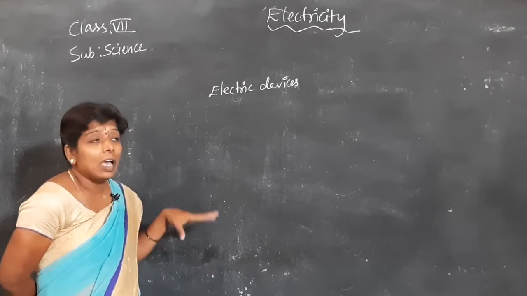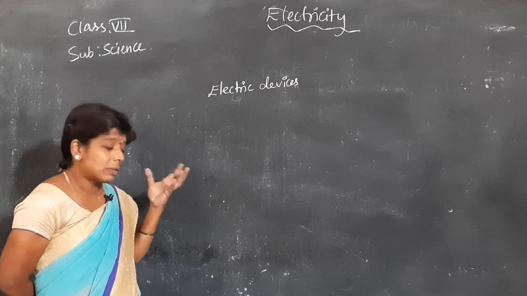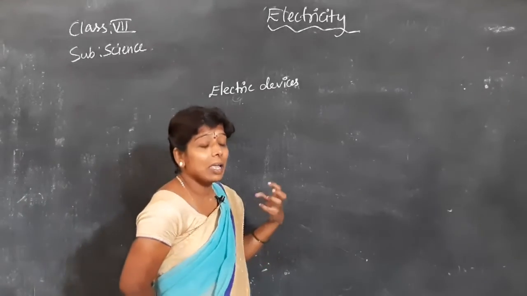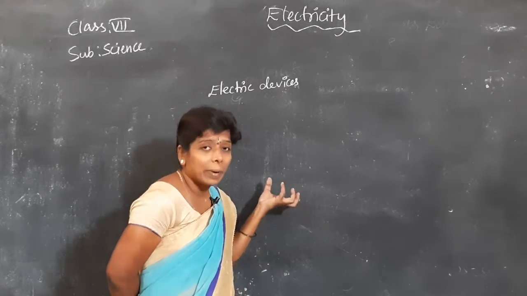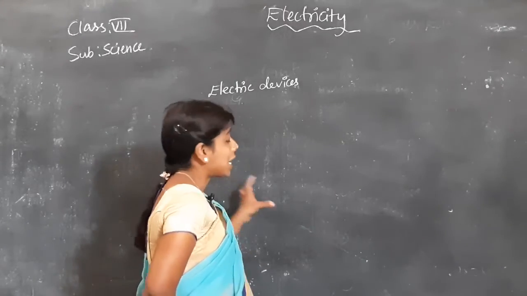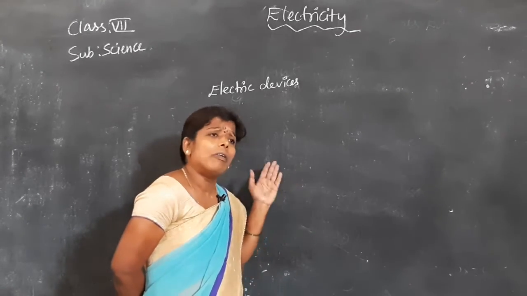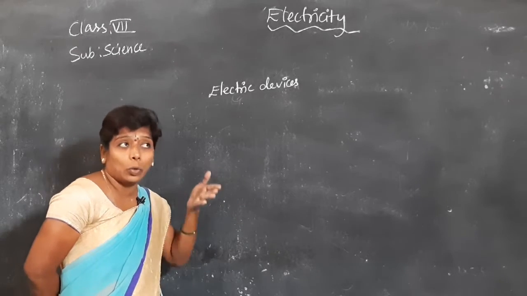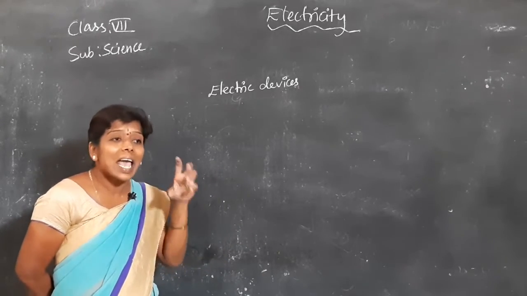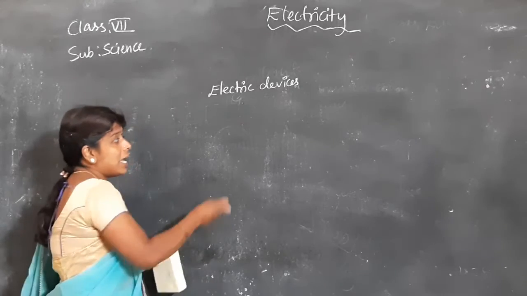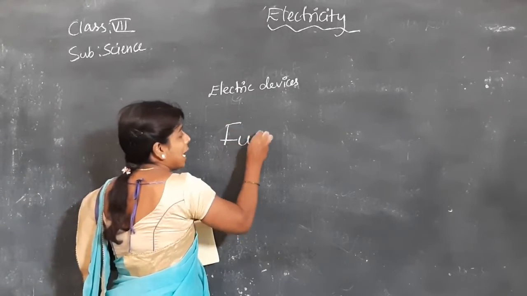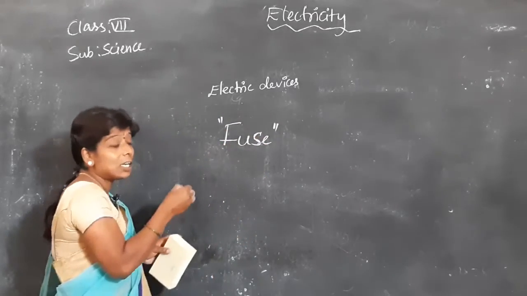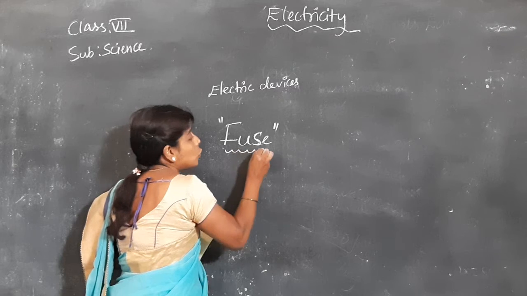Where is current produced near us? Pochampad, the Sriram Sagar project. From there, the current is supplied to substations and transformers, and near our main board, switchboard, the main and major role is played by this fuse.